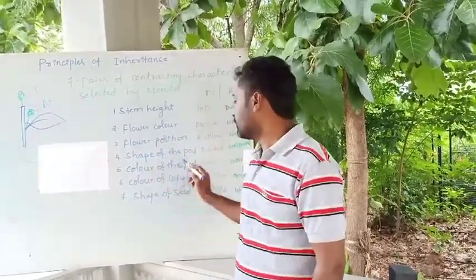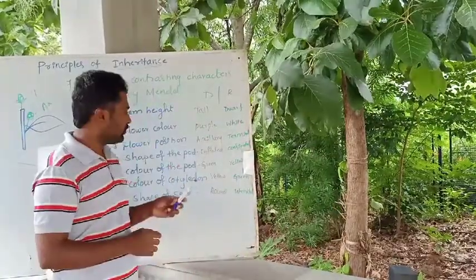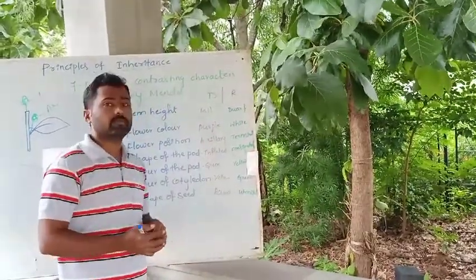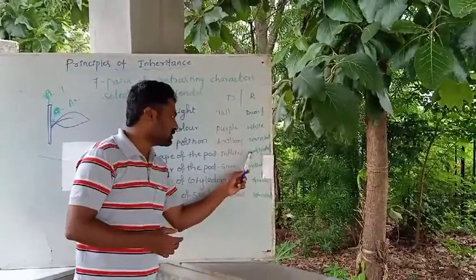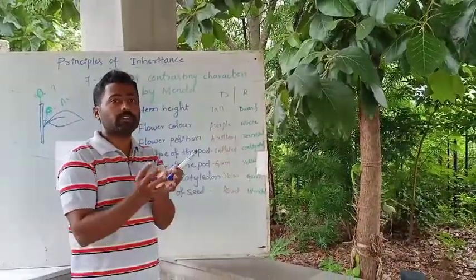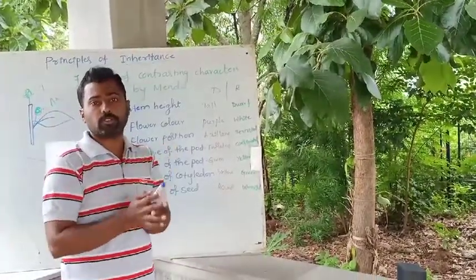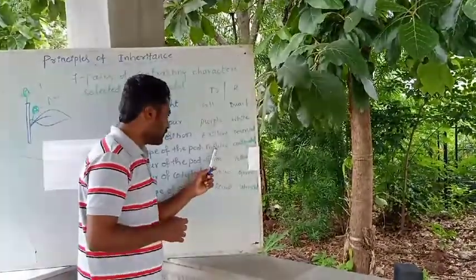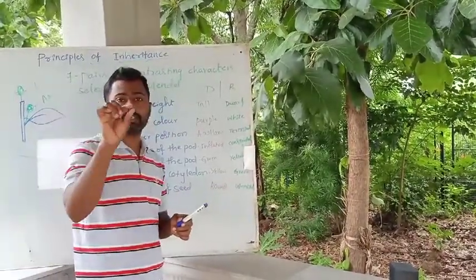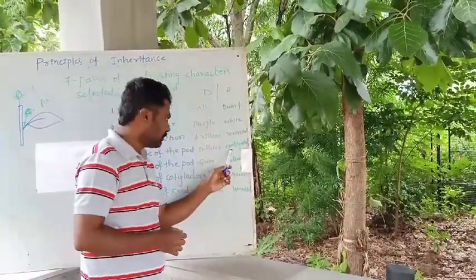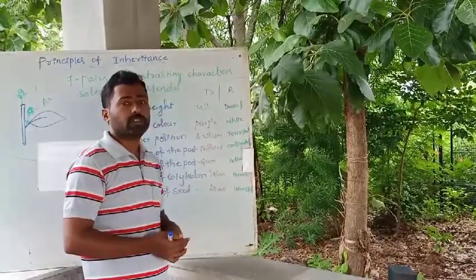Shape of the pod. See here, in the shape, inflated is considered the dominant one, whereas constricted is considered the recessive one. Inflated means the fruit is swollen. Okay, so that is considered the dominant one. Constricted means here and there constrictions are observed in the fruit, that is considered a recessive one.